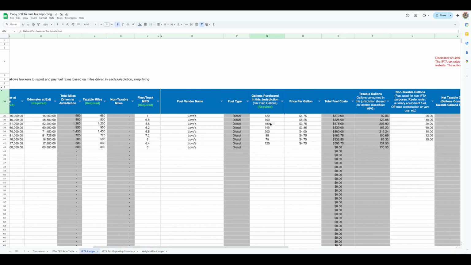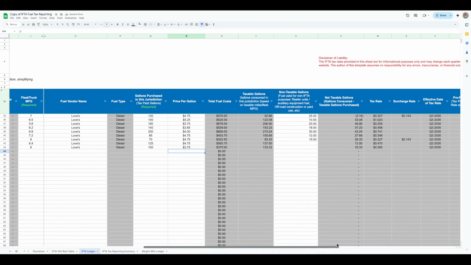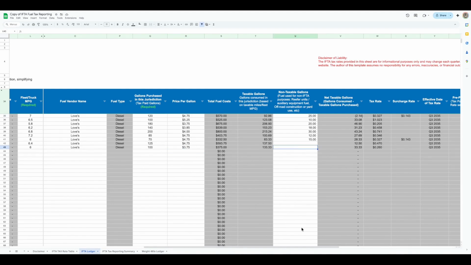And then here, the gallons purchased. So it automatically calculates that you need 133.33 gallons to go 800 miles in Arizona. So now it wants to know how many gallons you actually purchased. Let's say we purchased 100 gallons, okay? And then we spent, I don't know, $3.75 per gallon. So we spent $375 in Arizona. And then here's non-taxable gallons. Of this 100 gallons, is there any that is reefer or other non-taxable gallons? If you have some of those gallons that you purchased, you can put it here. But let's say all 100 is diesel, it's all taxable, okay?